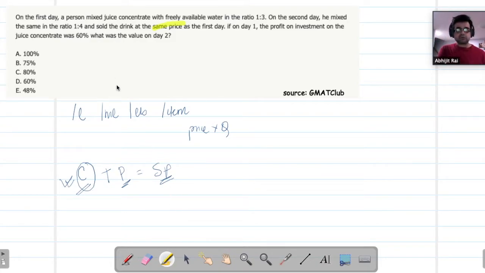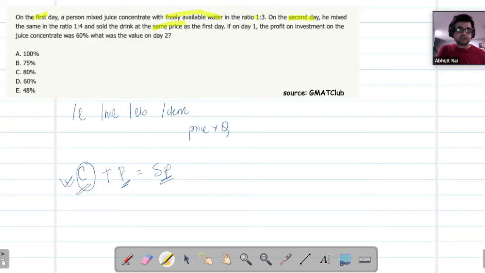Quickly, let's review the question. Question talks about 2 days, first day and second day. A person apparently decided to mix the juice concentrate with freely available water. So they're saying there are two ingredients in the juice. One is the concentrate and another is the water. The cost of water is zero, so $0 per liter.